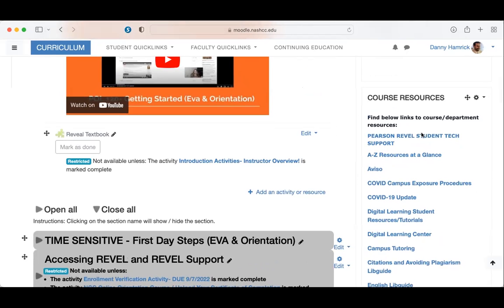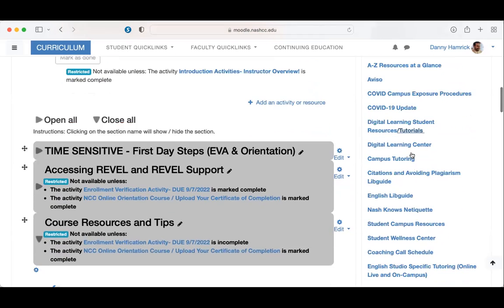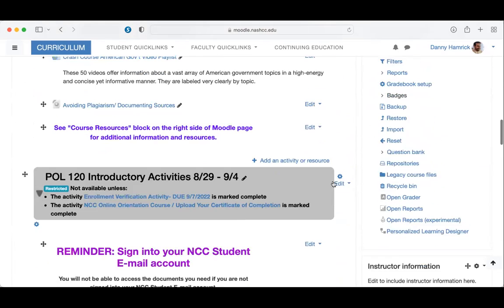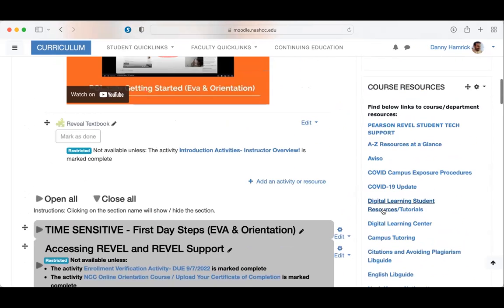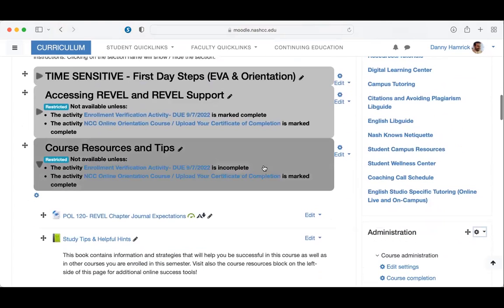Finally, on the side, you will see several links to help you throughout your semester that are available both at Nash and online. Everything from your Pearson student tech support to information about COVID-19 procedures, as well as various resources on campus and on the virtual campus. I encourage you to use all of these as needed, as they are part of the tuition fee that you've already paid as a Nash student. So these are all included and they should be used whenever possible.